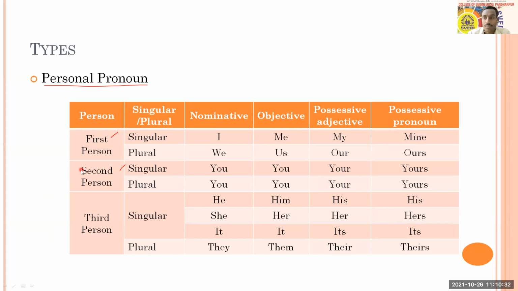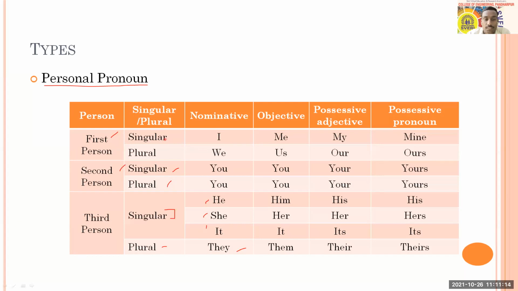Second person is when I'm talking with you, and it can be a single person. Right now I was talking with Pranali, that was second person, and it was only Pranali, so it was singular. And right now I'm talking to all of you as a class, so it becomes second person you. Then we have third person. Third person means someone who is not present, and I'm just referring to someone, so that can be he, she or it, which together we call singular. And if we are talking about a group of people or many things, it becomes third person plural they.